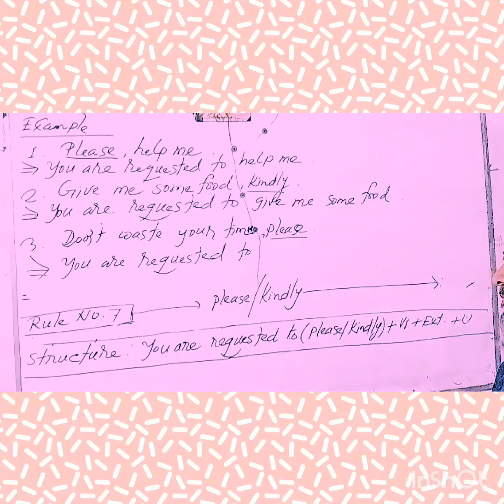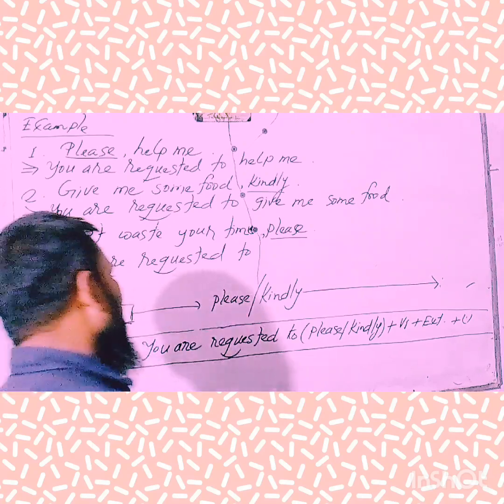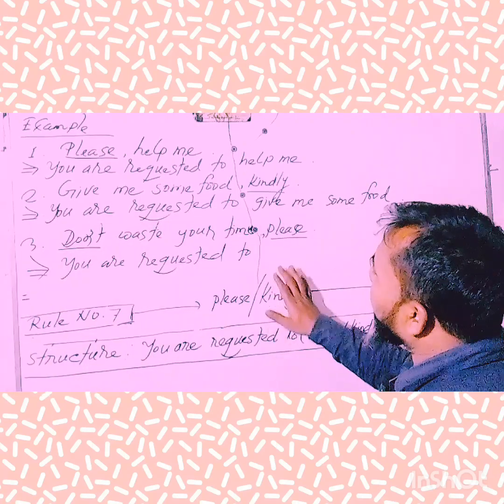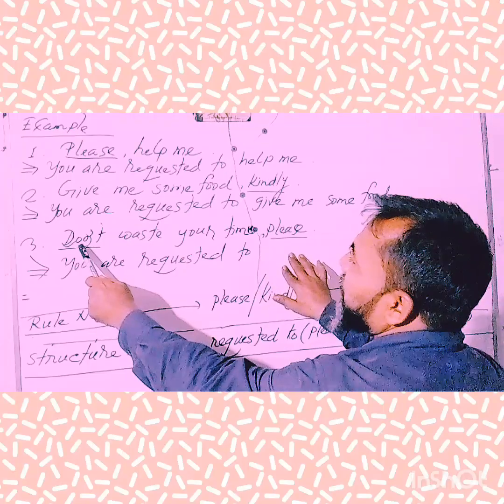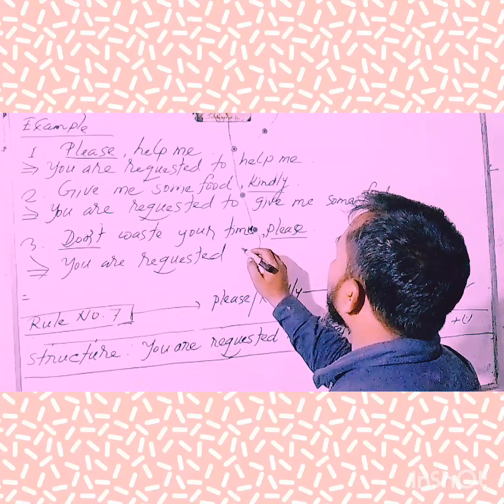Okay, hope that you have understood clearly. Take a look at the board and try to understand. This example starts with don't, or do not. Sometimes you will notice that such categories of examples start with don't or do not. So in this case, instead of don't or do not, you'll have to use "not to."